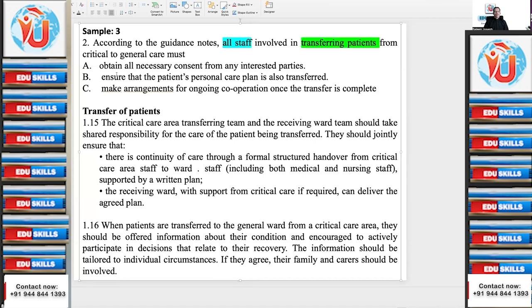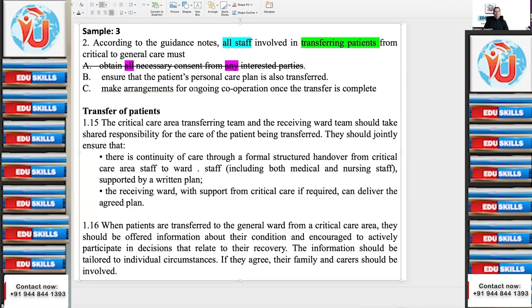Now coming to the options. Tell me what is hedging words or the keyword options A, B, C. All necessary consent. Okay. So do you have any strategy here? Absolute. Absolute means what you have to do? Eliminate. How many absolutes are there? Two are there. 2 absolutes. So yeah, so automatically the option is eliminated.